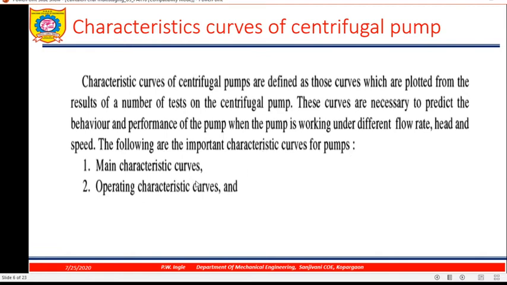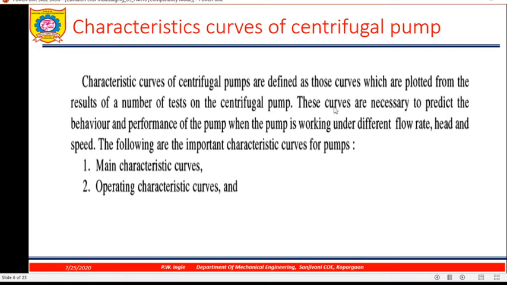Now next is the characteristic curve of a centrifugal pump. There are two characteristic curves. First is the constant speed characteristic curve and next is the variable speed characteristic curve. The characteristic curves of a centrifugal pump are defined as those curves which are plotted from the results of a number of tests on the centrifugal pump. If you are conducting a number of tests on a centrifugal pump to calculate, say, manometric head, discharge, various efficiencies, you can plot this performance of the pump on a graph. That graph is nothing but the characteristic curve.